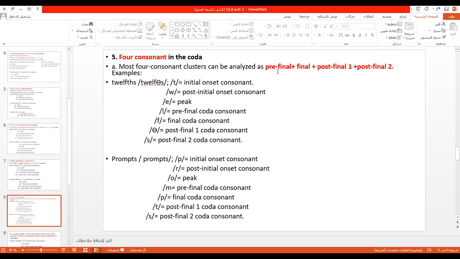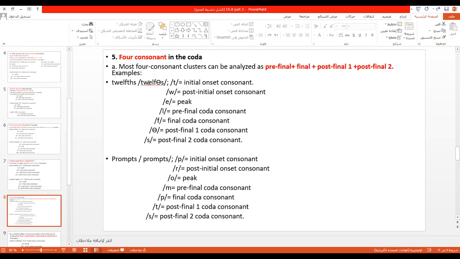Now it becomes clear. It depends on the first consonant in the coda. If this consonant is one of the many English, then this is a pre-final. When we know this, we know the other consonants automatically. So if it is a pre-final, then final, post-final 1, post-final 2.